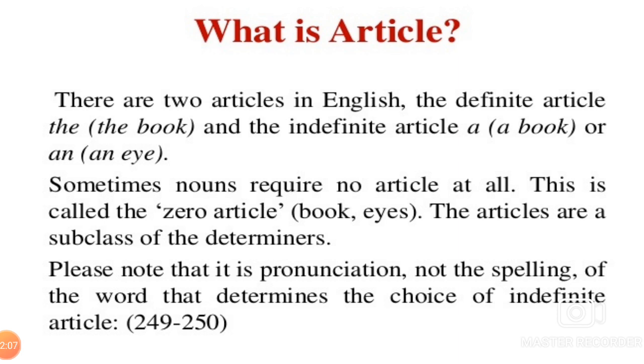The articles are a subclass of the determiners. Please note that it is pronunciation, not the spelling of the word, that determines the choice of indefinite article. There are two articles in English, the definite article, the, and the indefinite article, a or an.